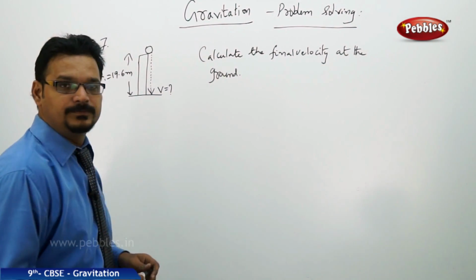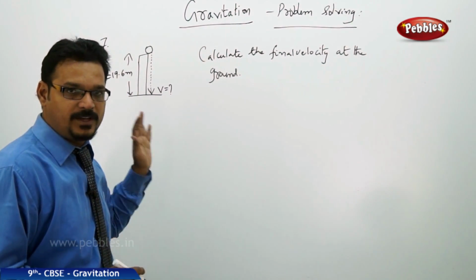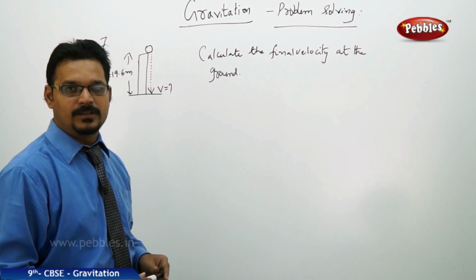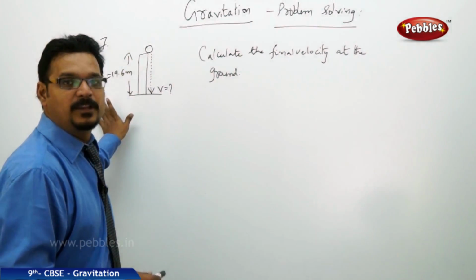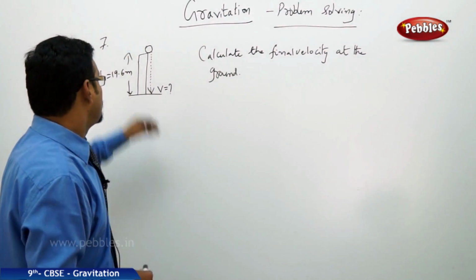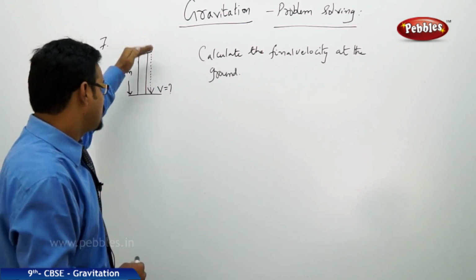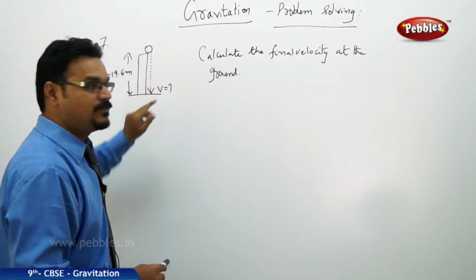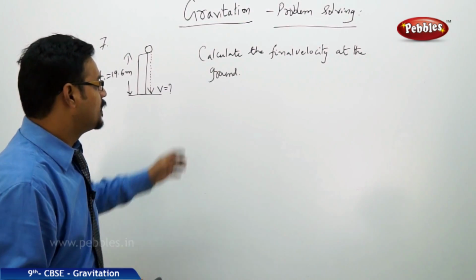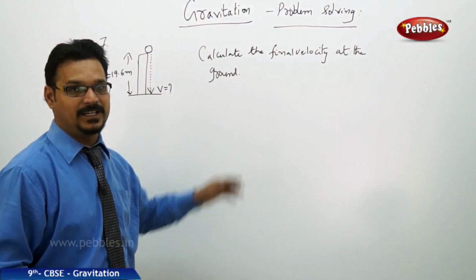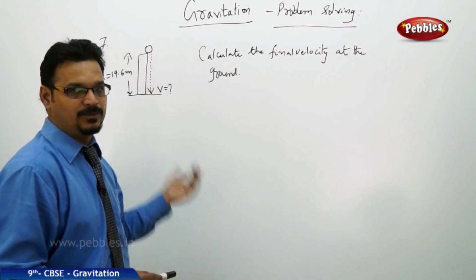So how do we solve? Just apply the concepts we have learned. A ball is on the top of a tower of height 19.6 meters. The ball is just dropped and reaches the ground with the maximum velocity v. Now the question is, calculate the final velocity at the ground. The final velocity and the maximum velocity are both the same.